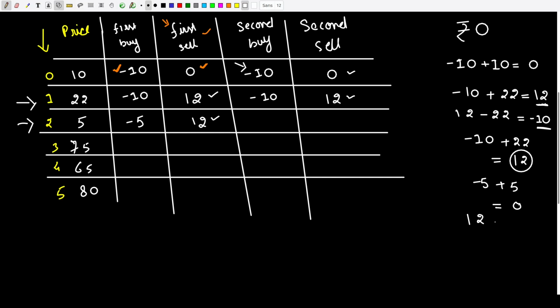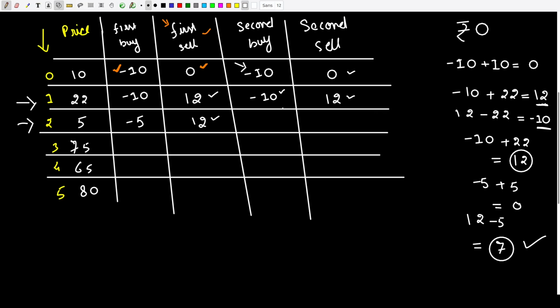Now with 12 rupees, I have gone ahead and bought a stock of 5 rupees, right? If I buy a stock of 5 rupees, then the money I will be left with is 7 rupees, right? Now here, if you buy and sell the stock in this way, then the amount of money when you make your second purchase will be 7 rupees, all right? Whereas here, if you buy and sell the stock and again go ahead and purchase the stock for the second time, then the loss or the debt which you are having is minus 10 rupees.